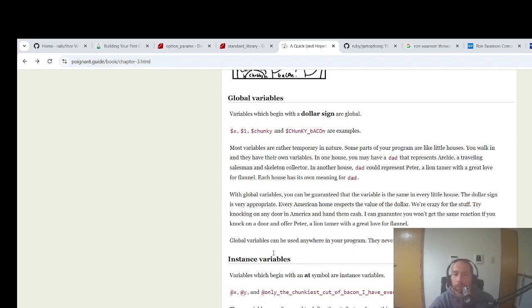The dollar sign is very appropriate. Every American home respects the value of the dollar. We're crazy for the stuff. Try knocking on any door in America and hand them cash. I guarantee you won't get the same reaction if you knock on a door and offer Peter, a lion tamer with a great love for flannel. Global variables can be used anywhere in your program. They never go out of sight.